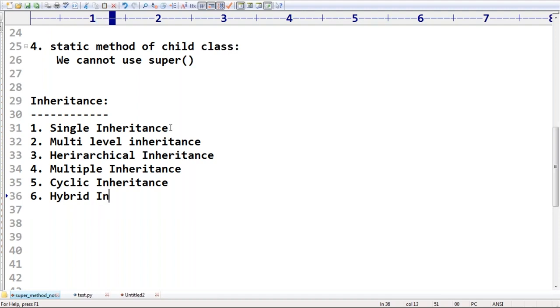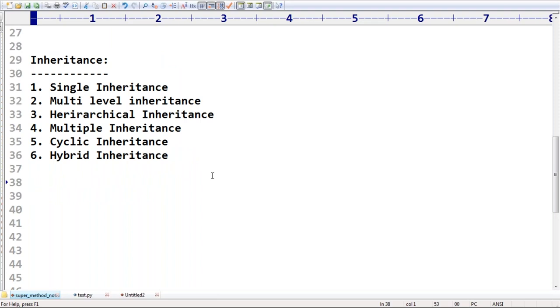Can you please talk about all these types of inheritance in detail? You should be in a position to talk. So, single, multi-level, hierarchical, then multiple inheritance, cyclic inheritance, hybrid inheritance. You people should be aware of these very clearly.